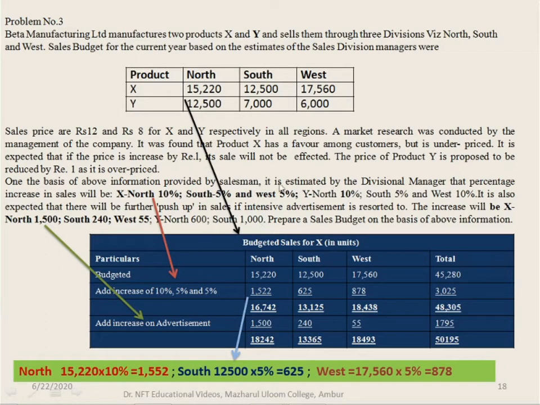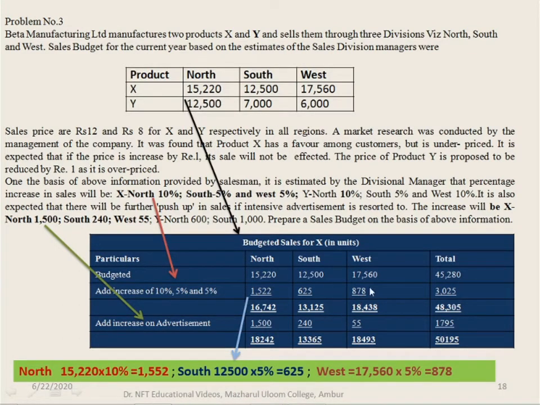So based on that, we have to prepare the sales budget. So first we will prepare the budgeted sales for X. So budgeted sales for X in units, working notes, we'll prepare it. Write particulars, North, South, and West total. Budgeted sales is